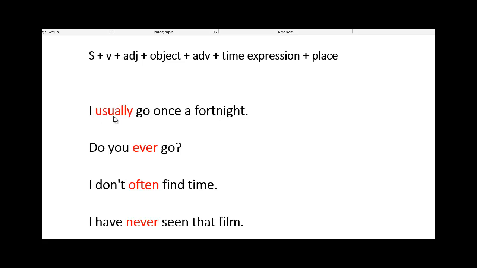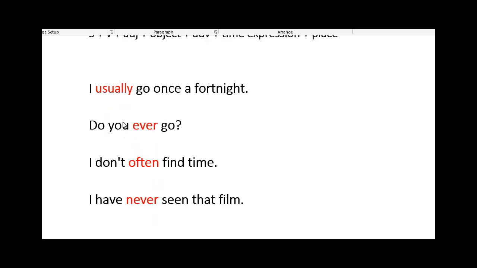Here's an example. I usually go once a fortnight. Fortnight means 2 weeks or 14 days. So I usually go once a fortnight. So here we got the adverb after the subject straight away. Okay. Do you ever go? Here we have a helping verb, which is verb to do, starting a question. You, okay, subject, ever, which is an adverb, go is the verb, okay?